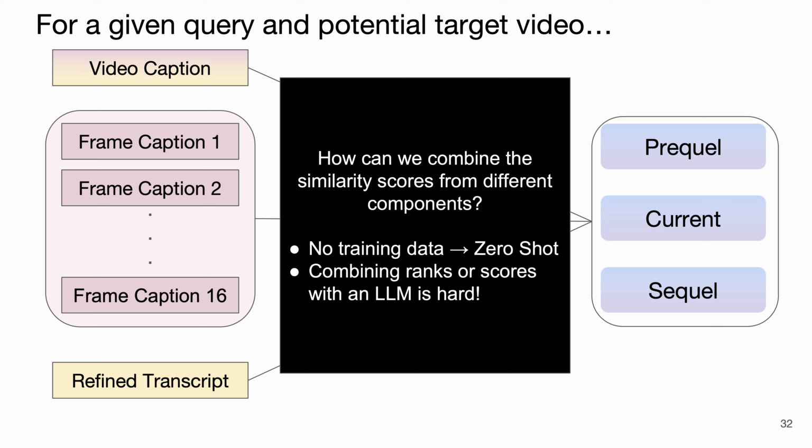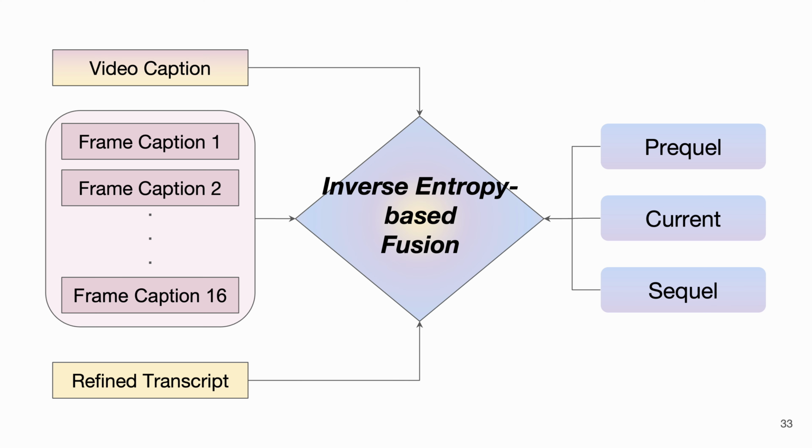The challenge is, how do we combine these? We are in a zero-shot setting, so we have no training data to learn weights. Using an LLM to rank them is computationally expensive and difficult because of the tokenization of the numbers or scores.